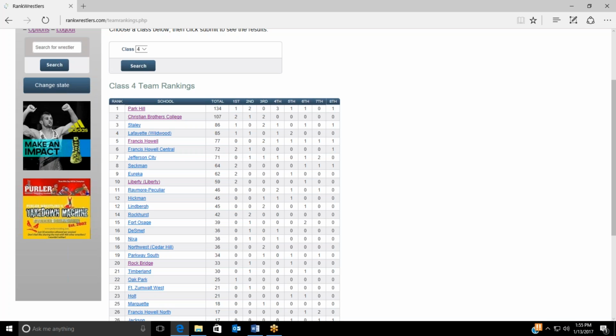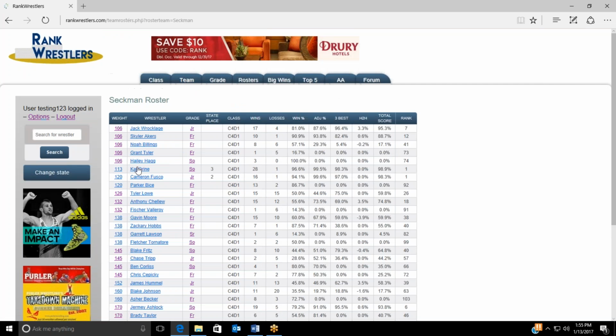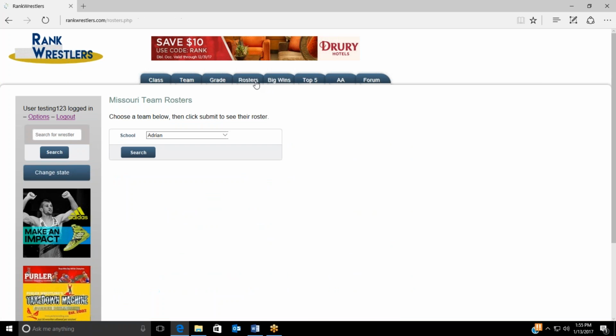The total points for the team is listed here, along with the number of wrestlers ranked in each of the top 8 slots. You can also click on the team name to see the full roster with each individual's ranking over on the right. You can also find a roster for a team by clicking the Rosters tab at any time across the top and then selecting the team name.